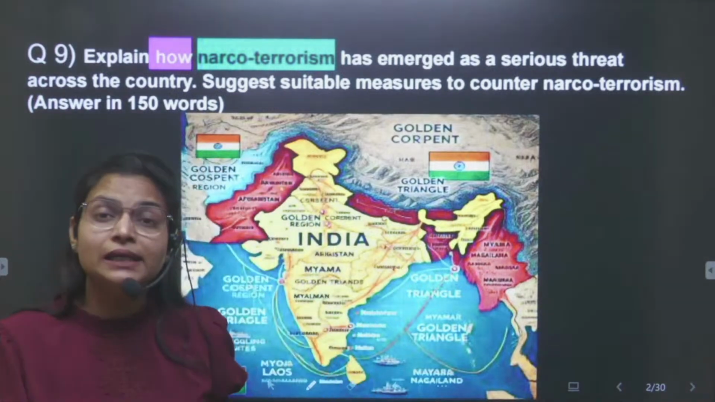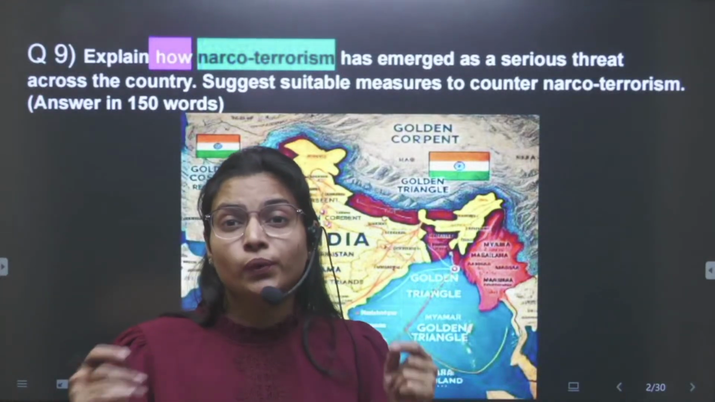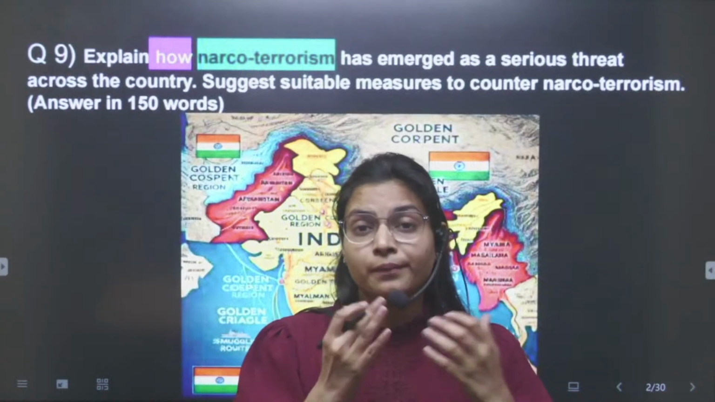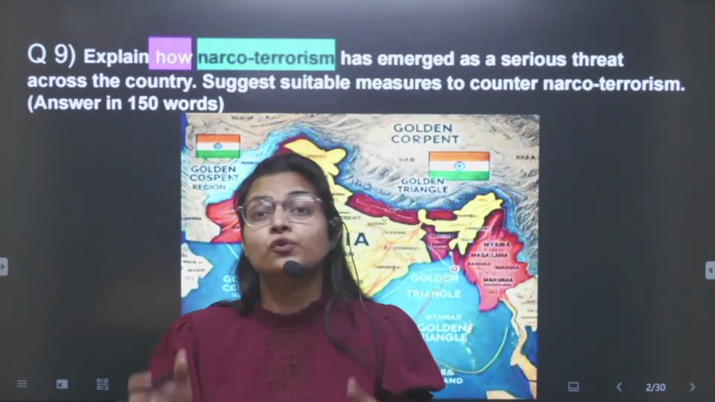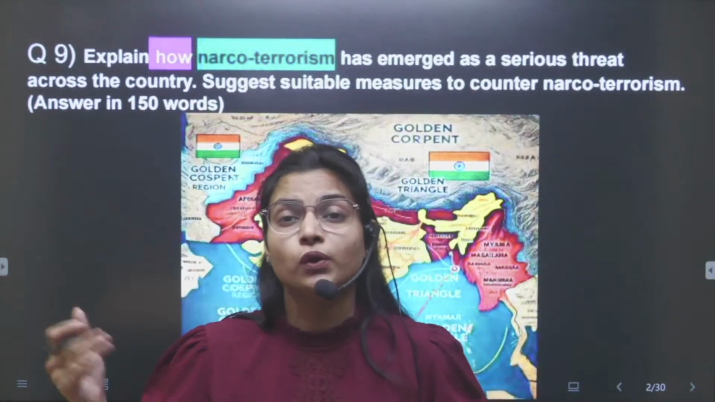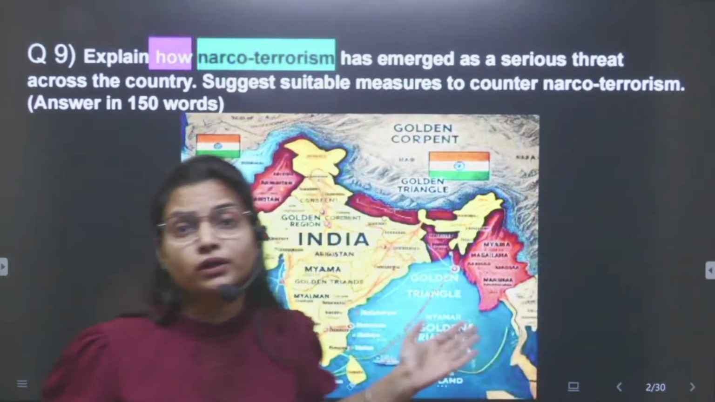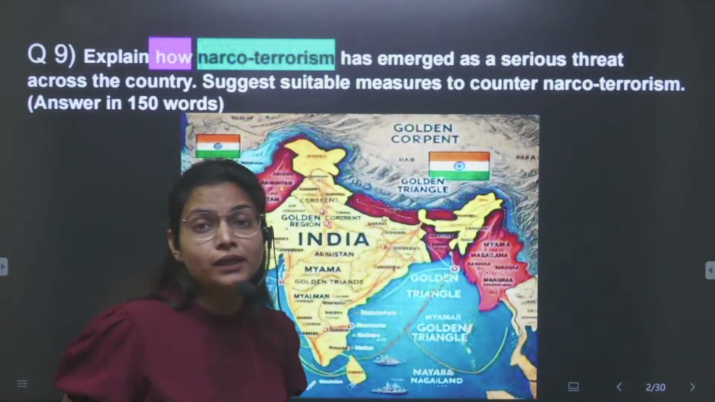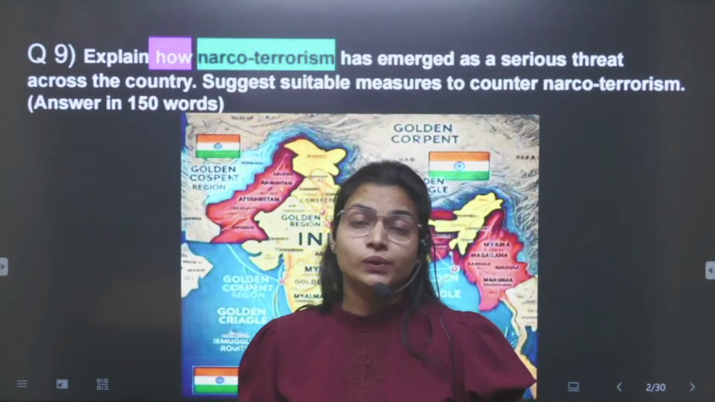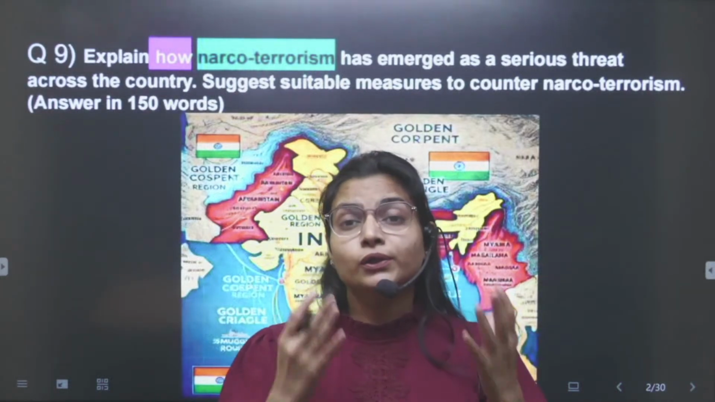And thirdly, I want to suggest that in internal security and IR, do try to make maps, and for this you have to practice beforehand, because only then will you be able to draw the map. Now in this question you can quickly draw an Indian map where you can show the golden crescent and the golden triangle. I hope you know about it.